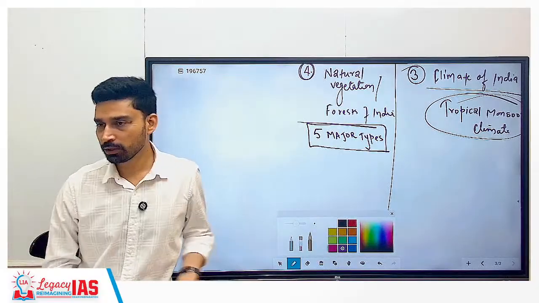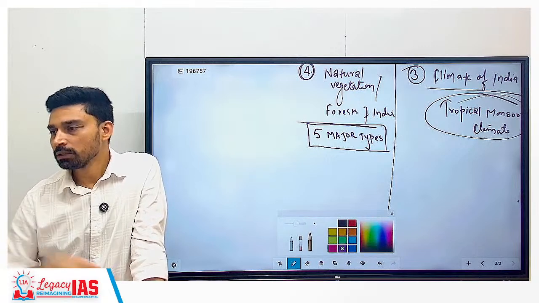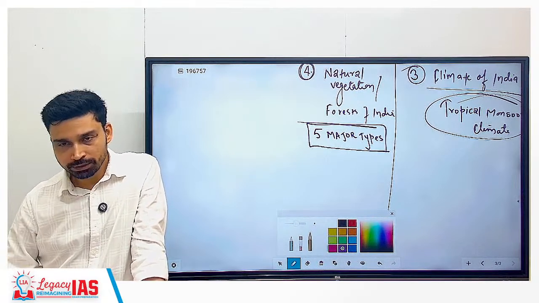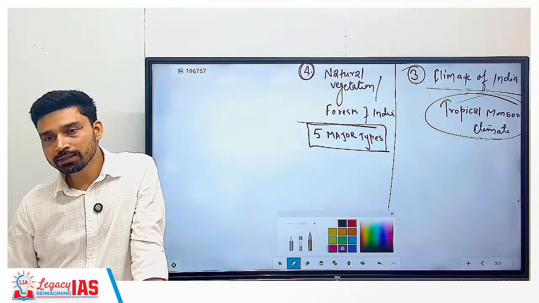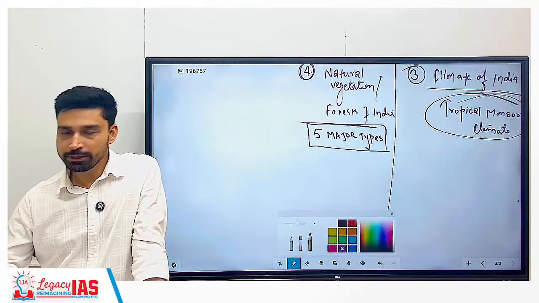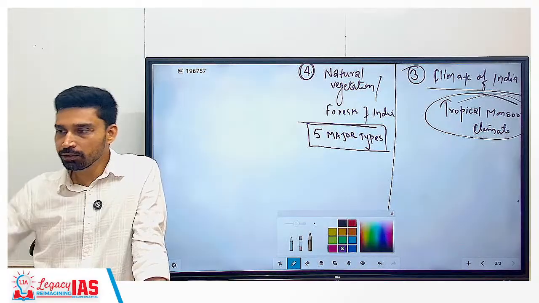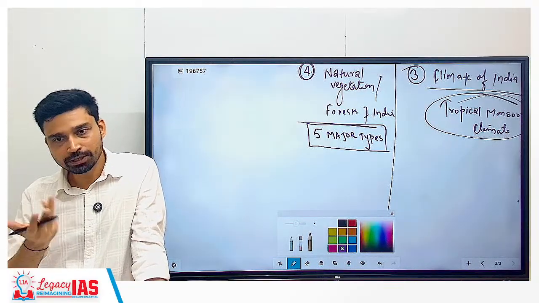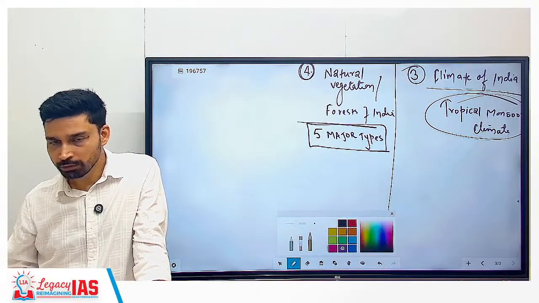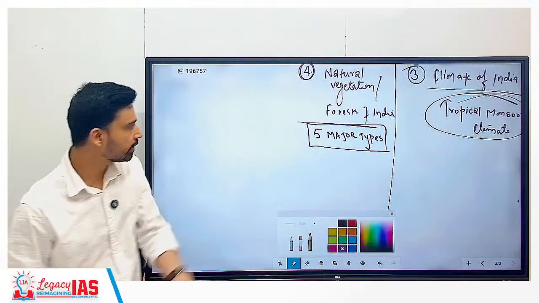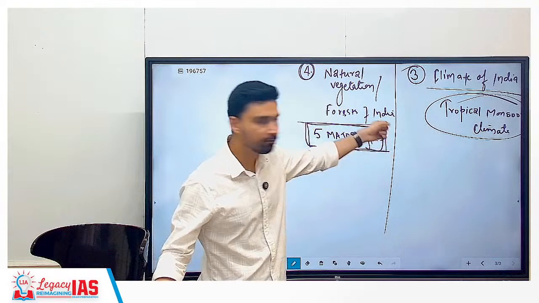Because forest basically is made up of trees and plants, and trees and plants depend on climate. If you have different types of temperature and rainfall, what will happen? The vegetation will change. In the desert area of Rajasthan, you will find a different kind of plant. In the Western Ghats, where you have heavy rainfall, you will find a different type of plant. In the upper part of the Himalayas, where temperature is very, very low, you will find a different kind of plant. So whenever temperature or rainfall, meaning water availability, changes, the type of forest will change.